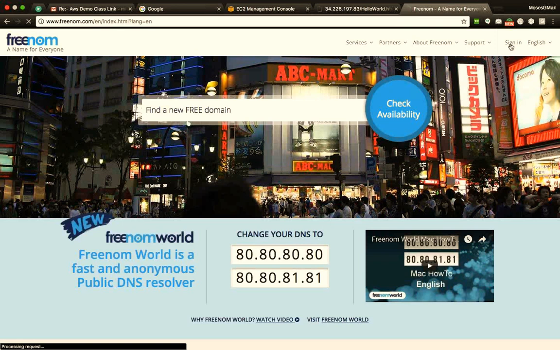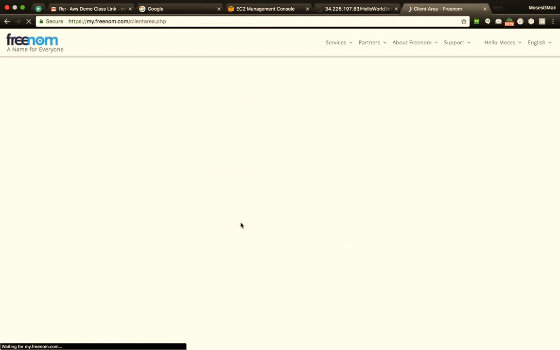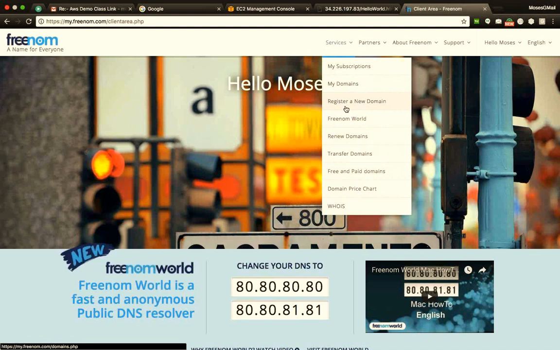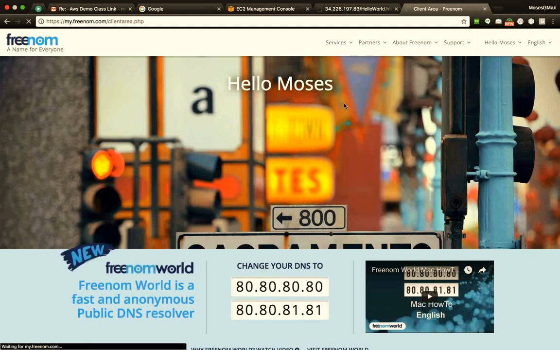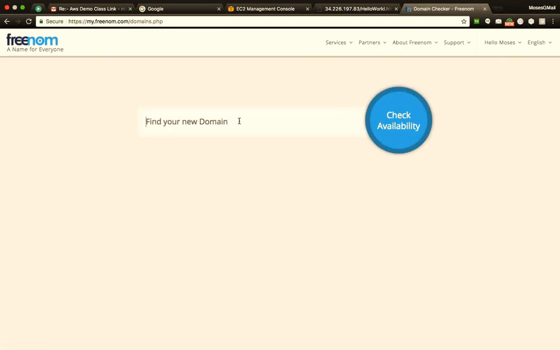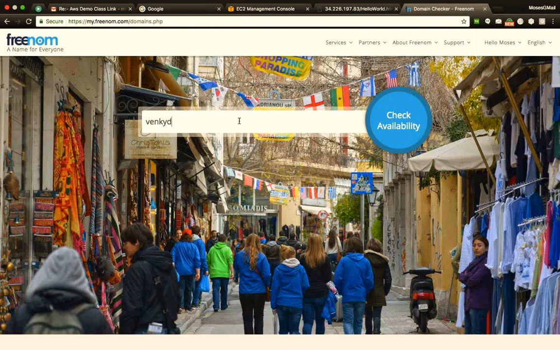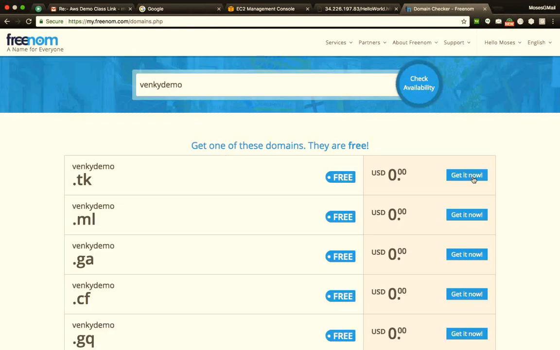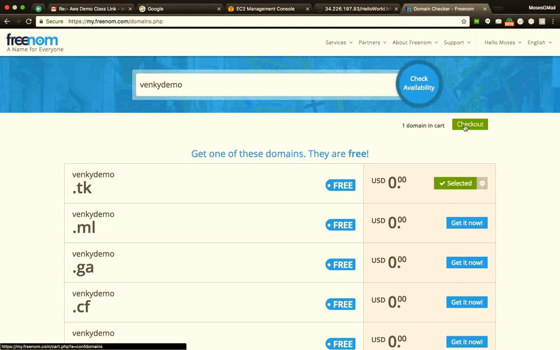So in my case, I'll just click on sign in as I already have an account and I'll say login with Google. I'll click on services, register a new domain for myself. And let's register our domain. I'll say Venki Demo. And now it shows me that venkidemo.tk is available for free. I'll say get it now. And I'll say checkout.